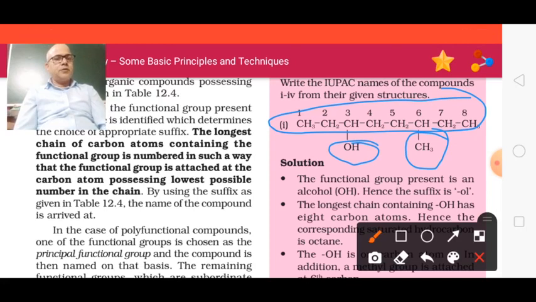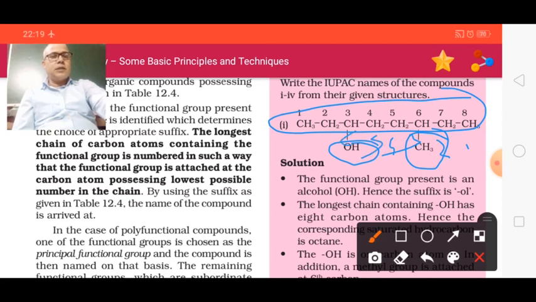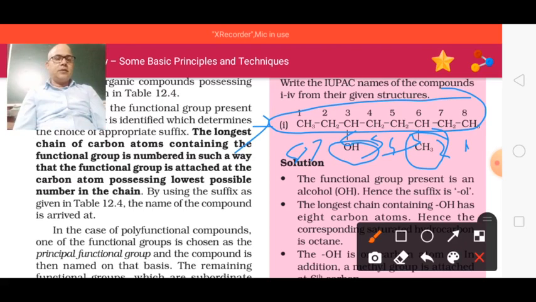So see here, if you start numbering from this side, then it will be 1, 2, 3, 4, 5, 6, 7, 8. From this side you can see that the alcohol is on the sixth carbon, and from the left side, 1, 2, 3, this position is given to the OH.